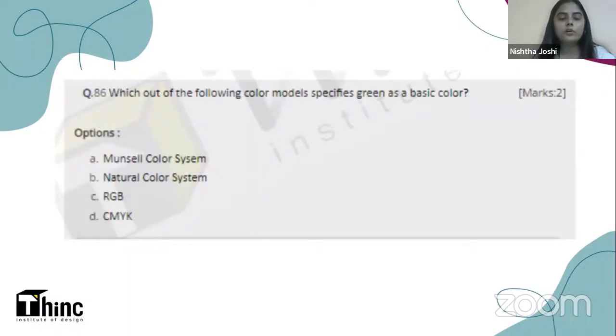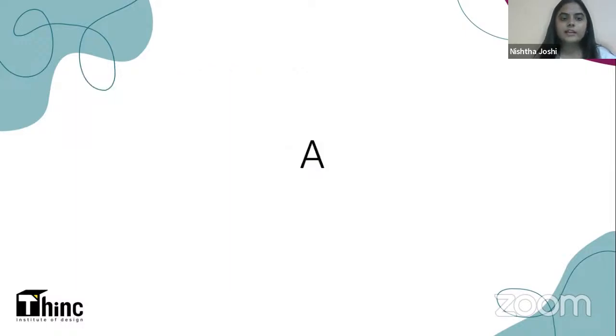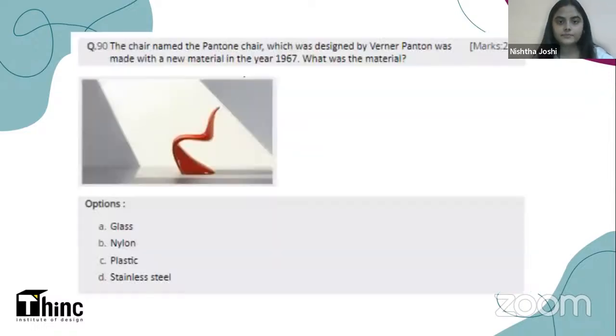Which out of the following color models specifies green as a basic color? Your options are A, Munsell color system, B, natural color system, C, RGB, that is red, green, blue, or D, CMYK. The right answer to this is A, Munsell color system, that recognizes green as a basic color.